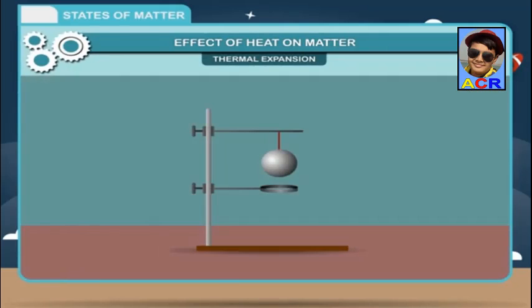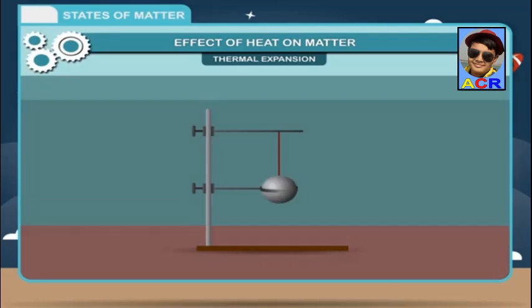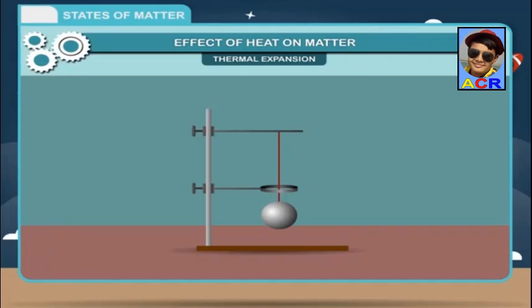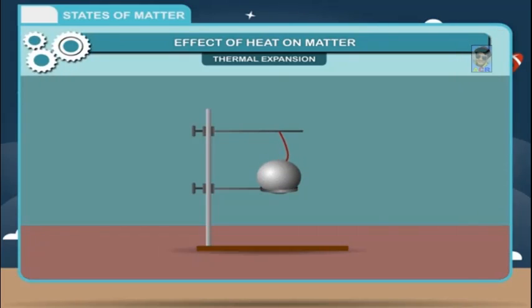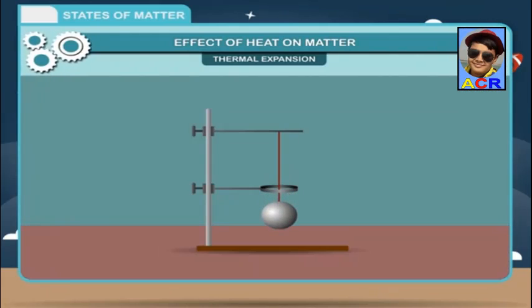Activity. An iron ring and ball apparatus consists of a metallic ring and metallic ball. The outer diameter of the ball is equal to the internal diameter of the ring. Initially, the ball easily passes through the ring. Now, heat the ball strongly for a few minutes. You will observe that the ball does not pass through the ring because its diameter has increased. After some time, when the ball is cooled, it again passes through the ring. This shows that solid expands on heating and contracts on cooling.